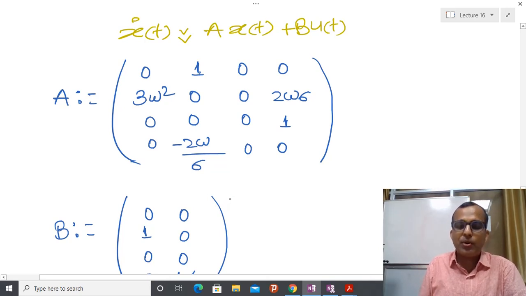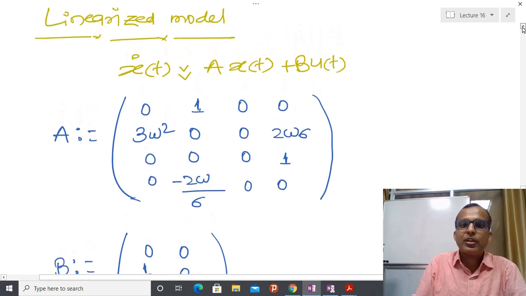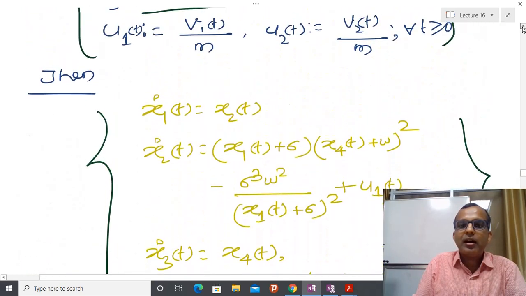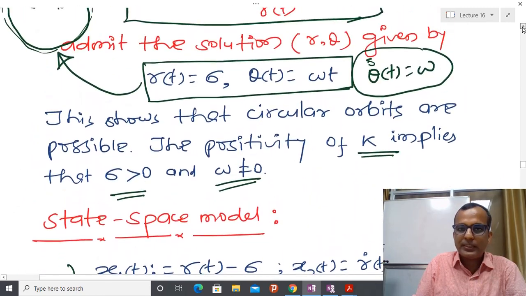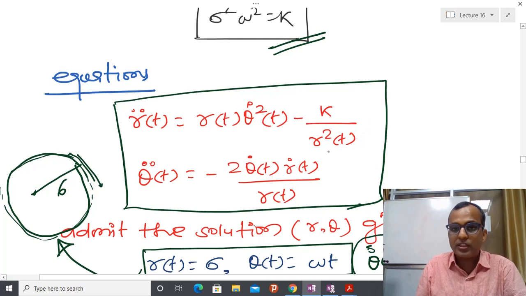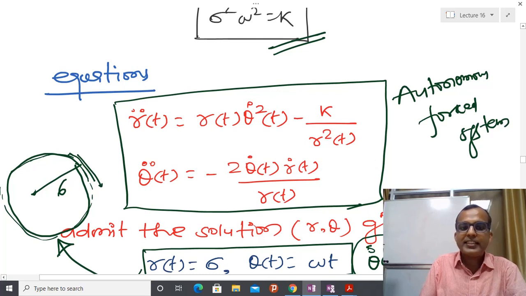So what we have found is that our original system is basically a forced system, an autonomous forced system. But what kind of linearization are we doing?